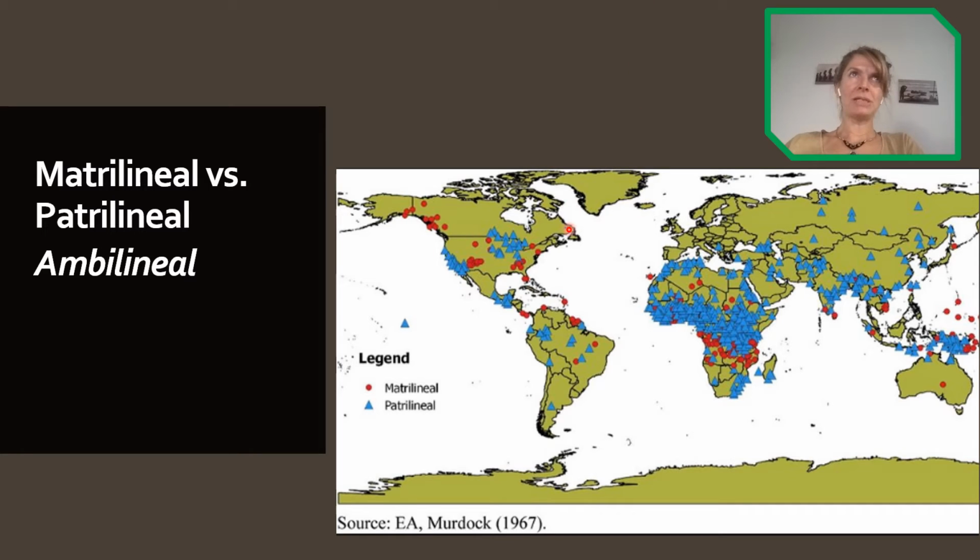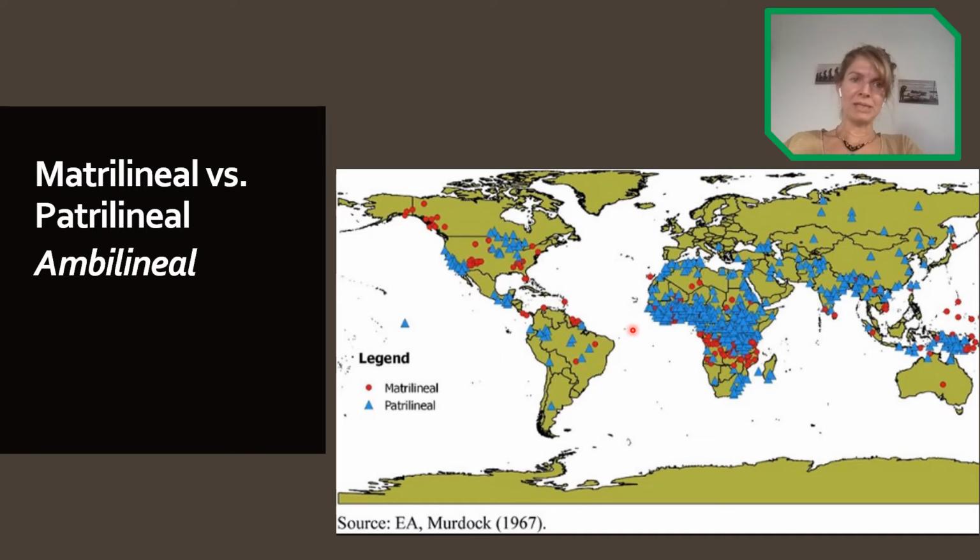Okay, and as you can see here in this map, maybe you cannot see the legend, but the blue triangle represents the patrilineal societies, and the red circle represents the matrilineal system.